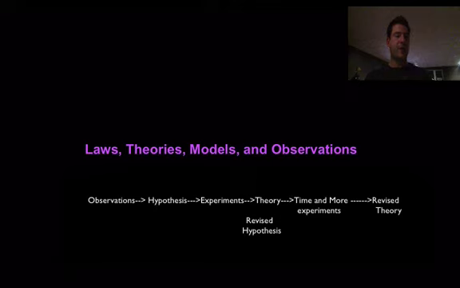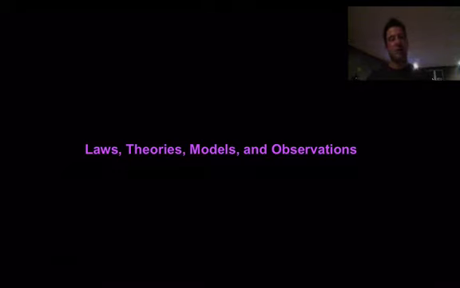But after that theory, there's usually a lot of time and much more experimenting that occurs, and we have a revised theory. The next screencast we're going to look at is a brief history of the atomic theory, and we're going to talk about John Dalton again, we'll talk about Rutherford, Bohr, and then the quantum model that we see today.